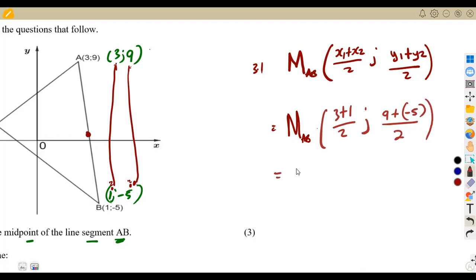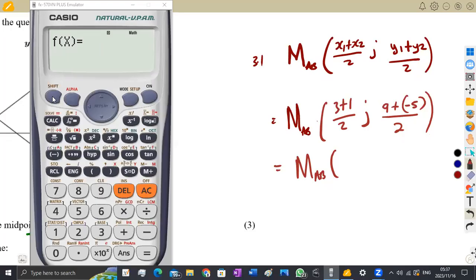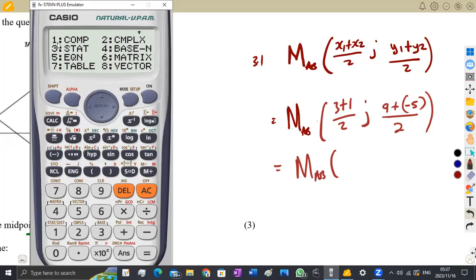So here, do not waste your time. Just use your calculator to simplify the midpoint of this. So this is going to be a point. Remember, the midpoint is simply a point in that case. So let us see what you're going to have. You have to change our calculator again to the normal mode. You go to the compact, which is 1.